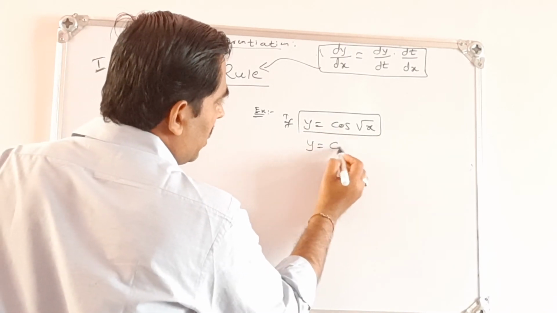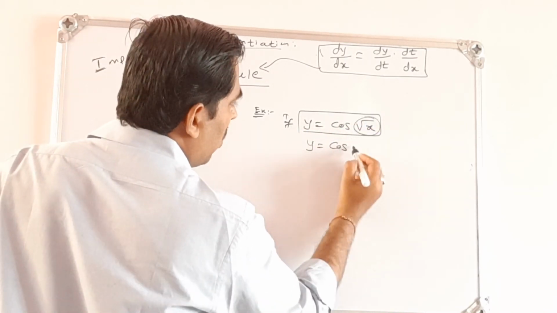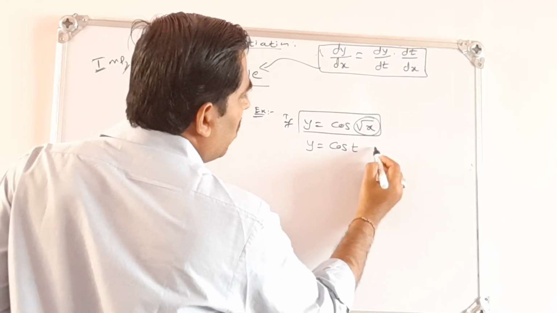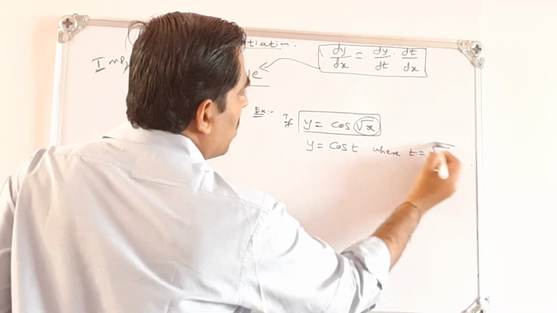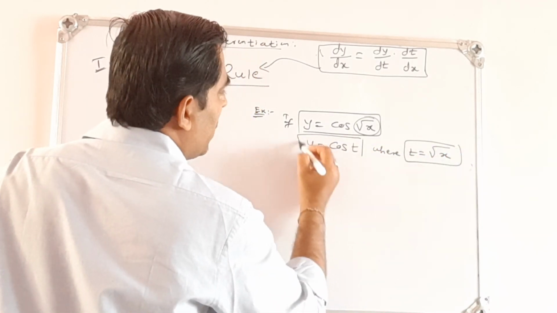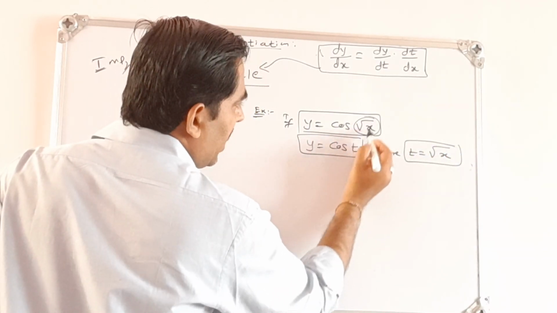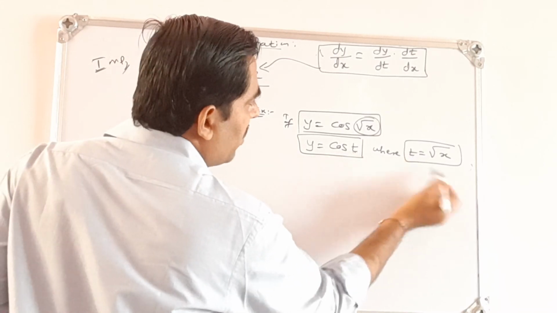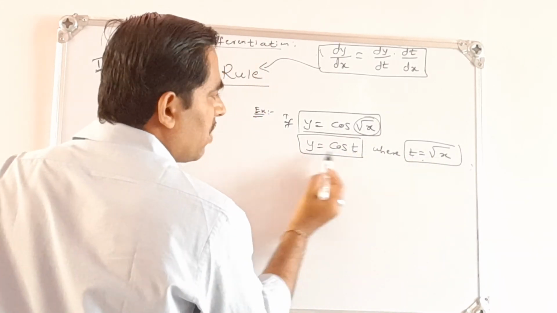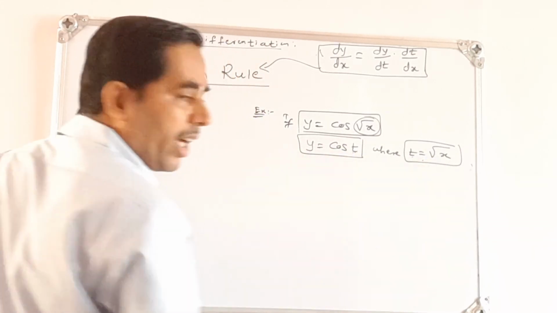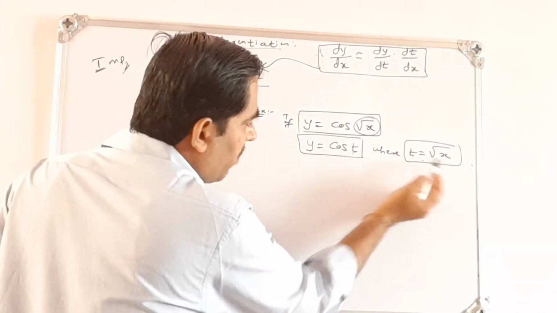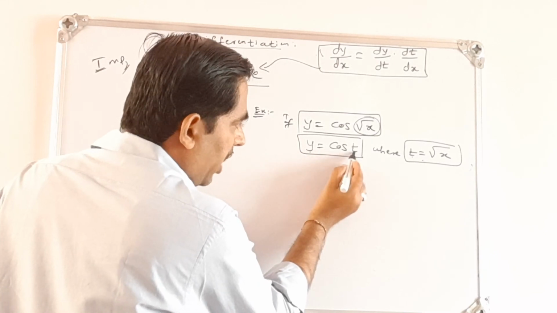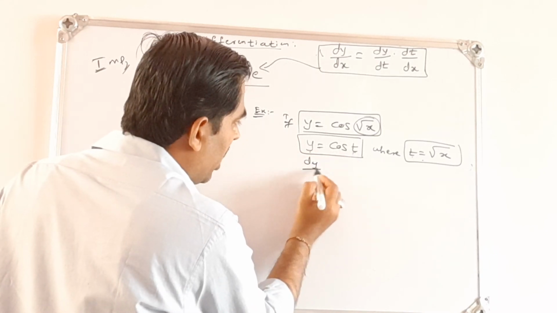I can write this as cos of t, where t is root x. Observe this carefully. So y is equal to cos t, where I put t instead of root x, and once again that t is root x. So y is a function of t and t is a function of x. I hope you are understanding. Then you differentiate this with respect to t, and I will get dy by dt.